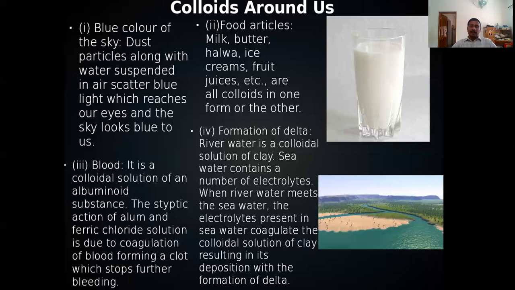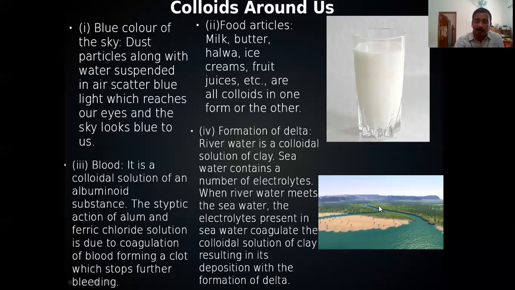Formation of delta, another example. Here in the figure you can see a delta. It is a delta, which has the shape of the Greek letter delta. Therefore the name delta. Here a river is joining with the sea. At that point, you can see the formation of the delta.